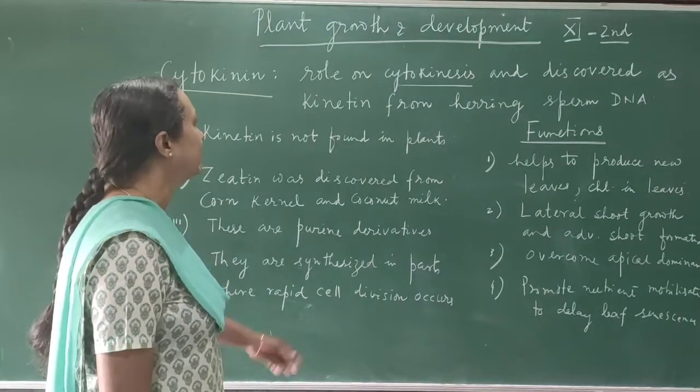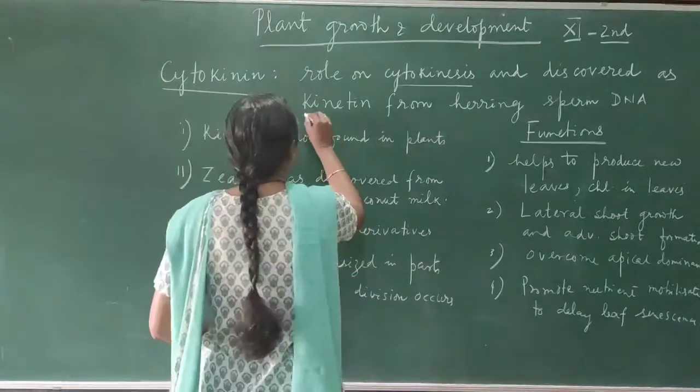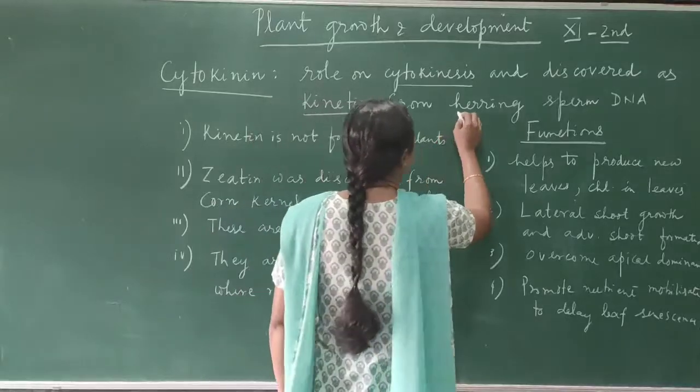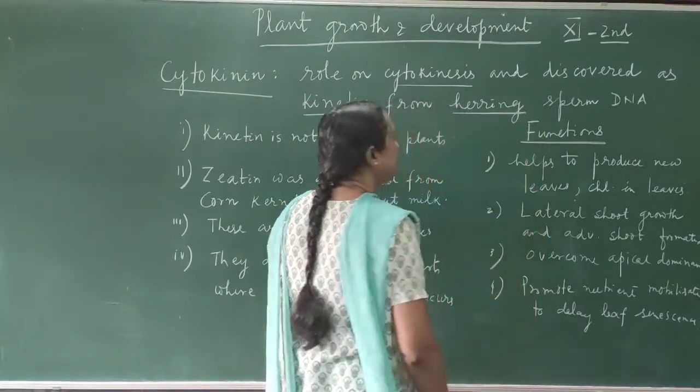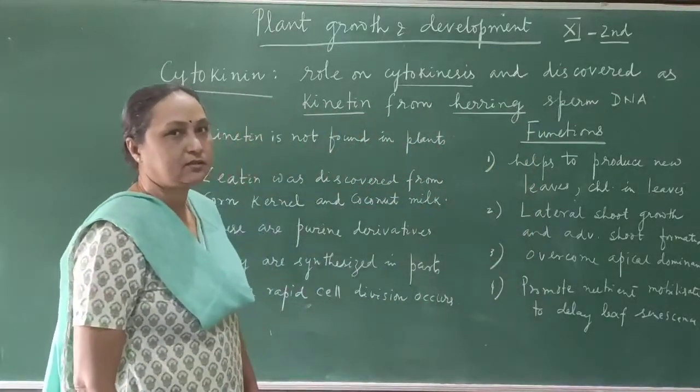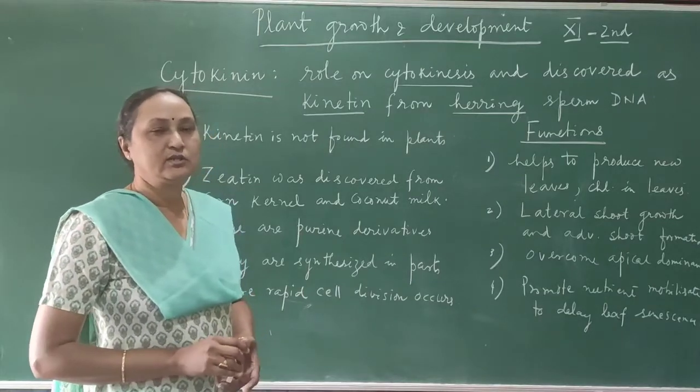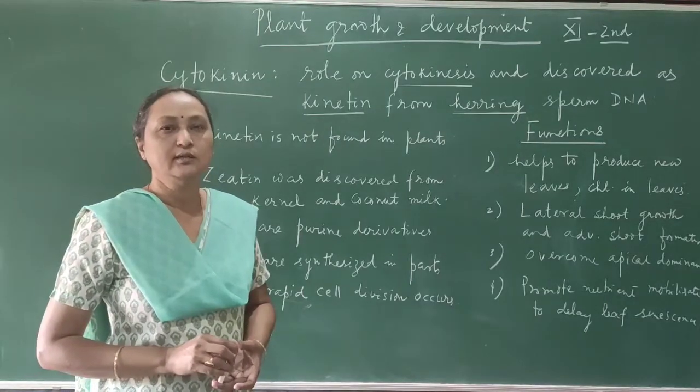And it was discovered as kinetin from herring. Herring, so that is an Atlantic fish. Herring sperm DNA. Okay, and the scientists who discovered it were Skoog and Miller.